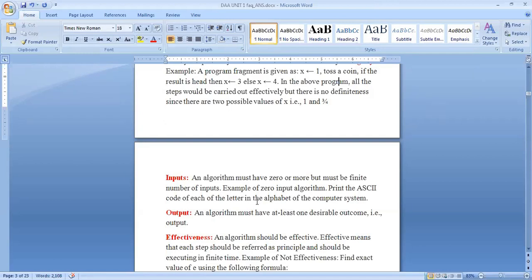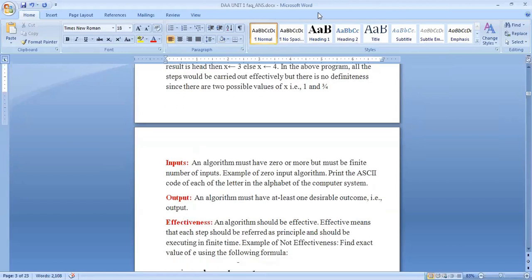No need to give any input, it will take automatically by using a for loop and starting with the starting character in the ASCII alphabet, and you can continue the process to print the ASCII code of each and every letter in the alphabet of the computer system.